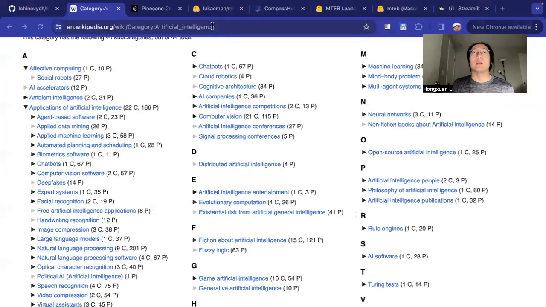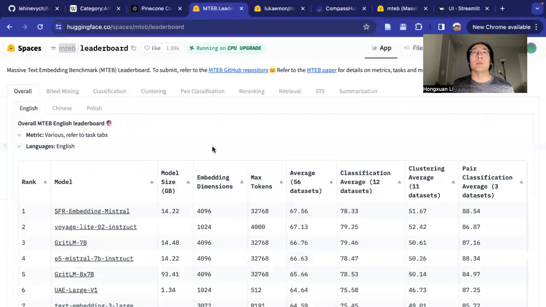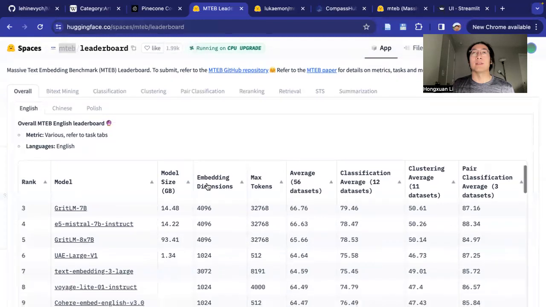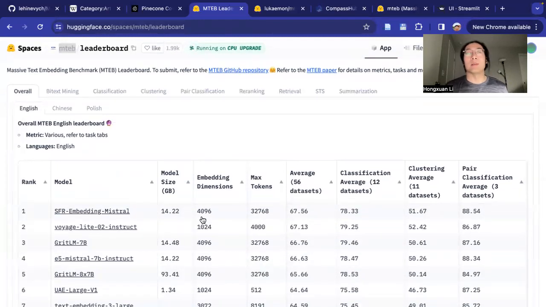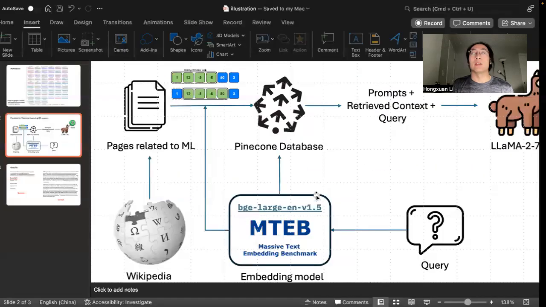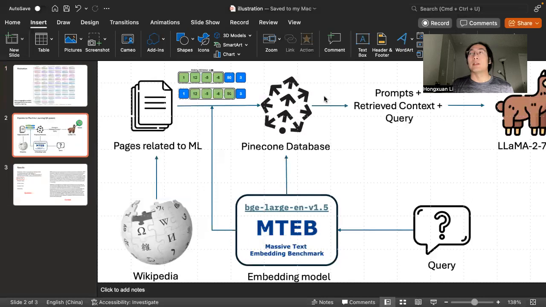It generally shows some very performant models in text embedding. At the very beginning, I was thinking about whether I can use Llama 2 7B to encode the text. But then I realized that it's a decoder model, so it will not be performant in the encoding task. So I chose this leaderboard and chose one of them as my encoding model. Then the embeddings are all stored in Pinecone.